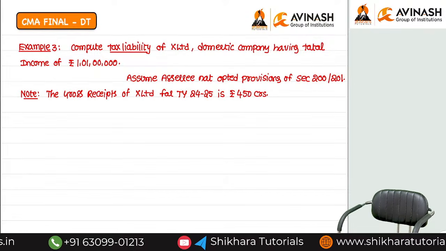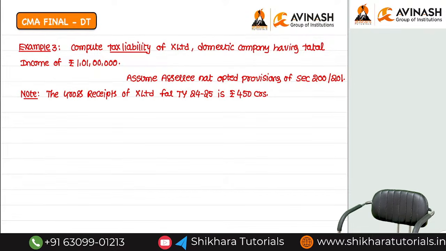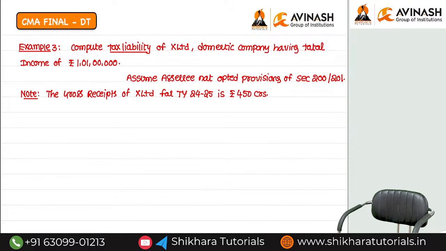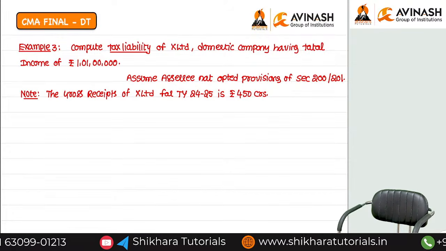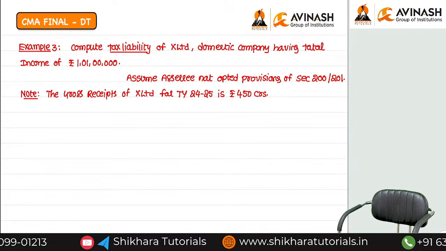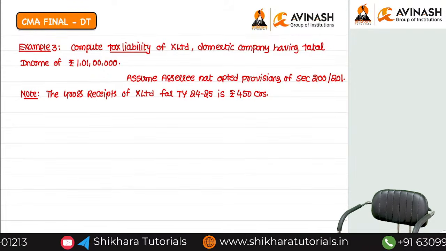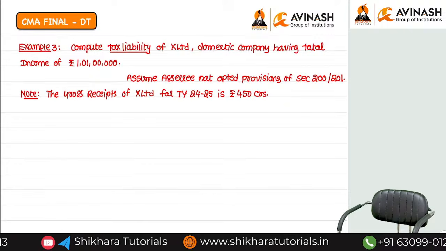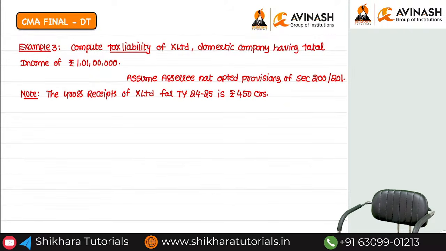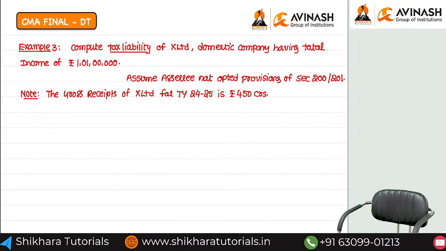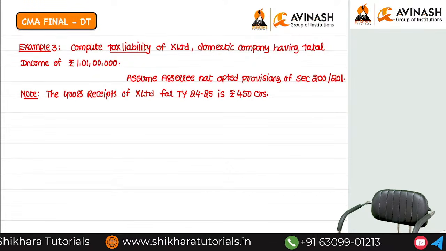Computation of tax liability of X Limited for that tax year 2026-27. Then shall we do what is step 1? Give the heading step 1. Directly step 1, or do we have to give the headings particulars and amount? Please give the heading for particulars as well as amount.